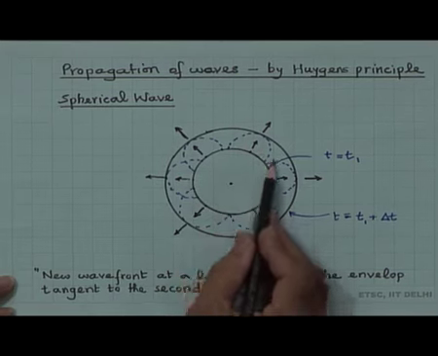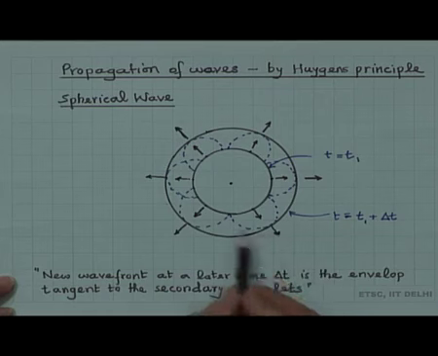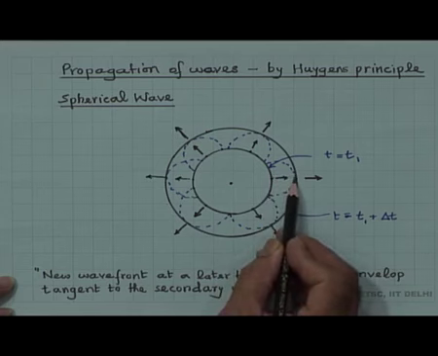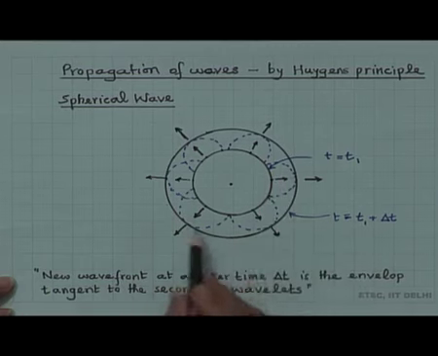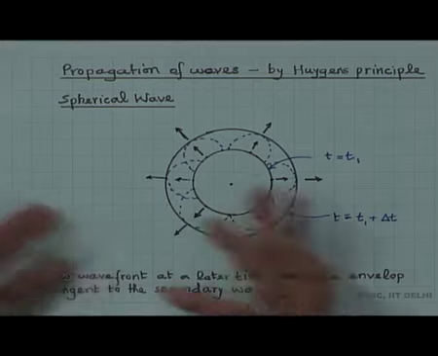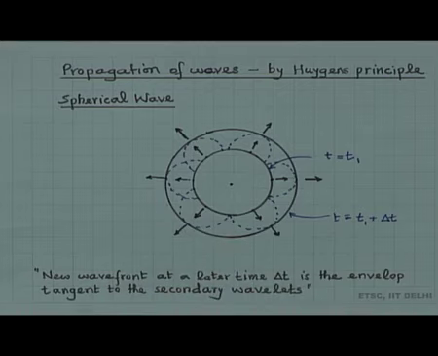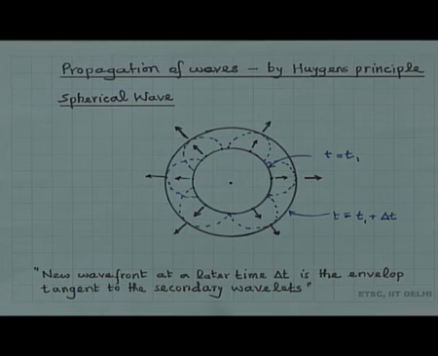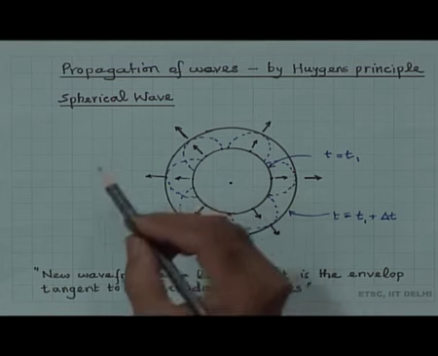And the radius of these spheres at a later time delta t will be equal to v into delta t, where v is the speed of the wave in the medium. So, that is how the spherical waves are propagating outward, and the statement again that the new wavefront at a later time is the envelope which is tangent to all the secondary wavelets.